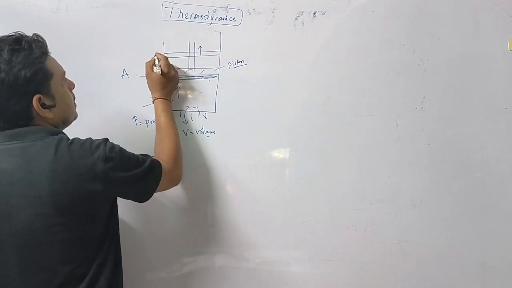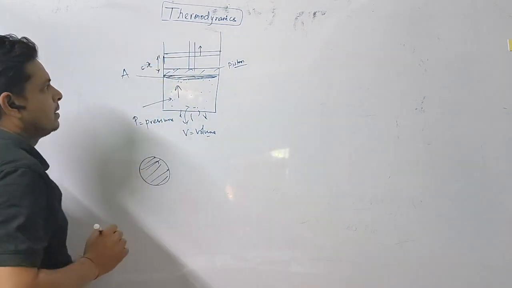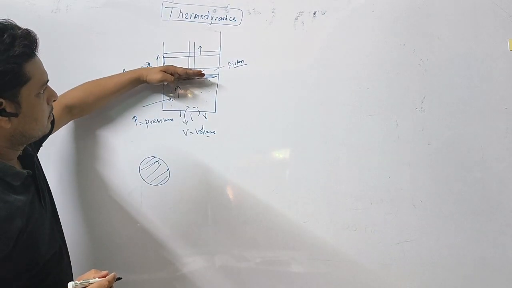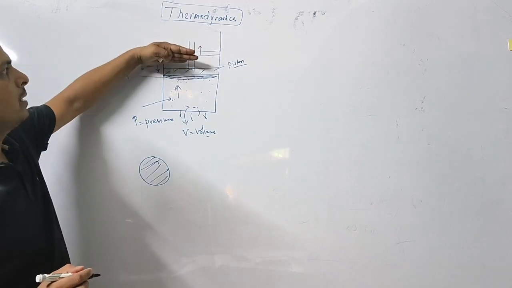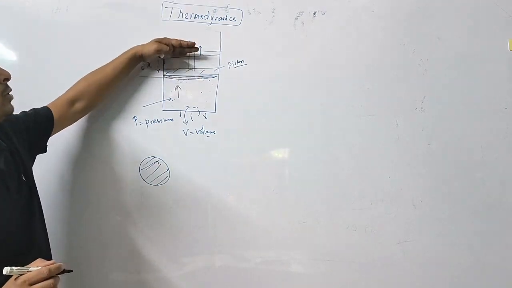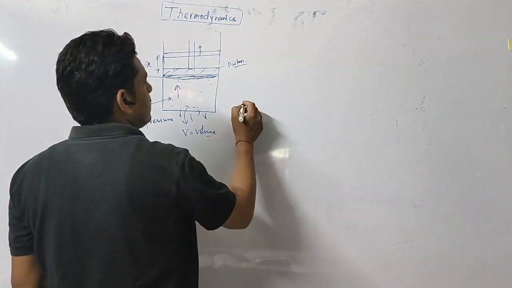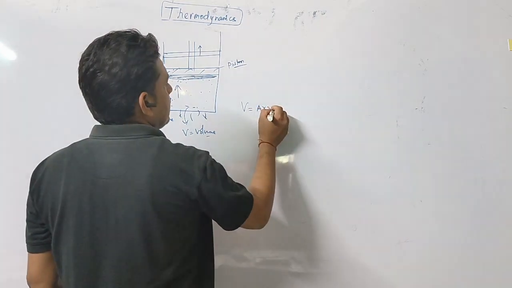This piston will shift by a distance of, suppose, x. Now tell me, when this piston goes up, there is a shift of volume. It is your swept volume. So can you tell me what the displaced or swept volume is? V equals area into x.